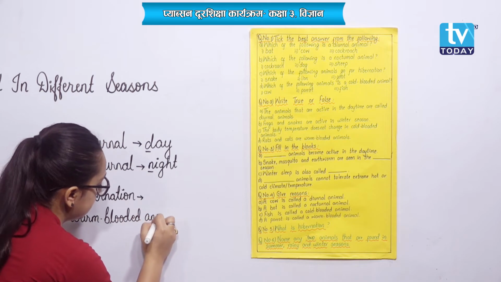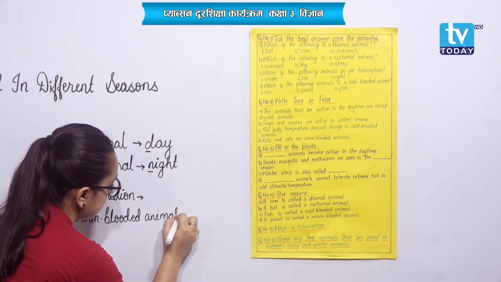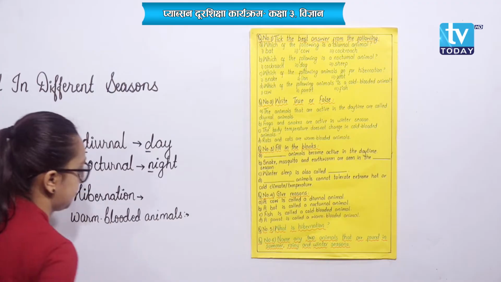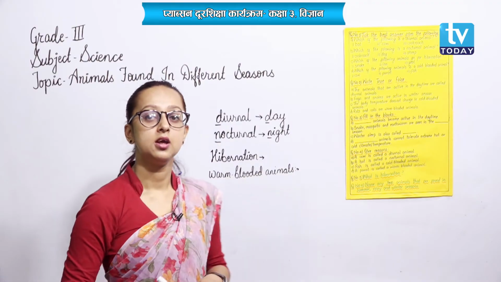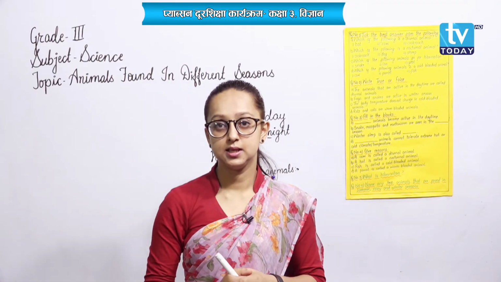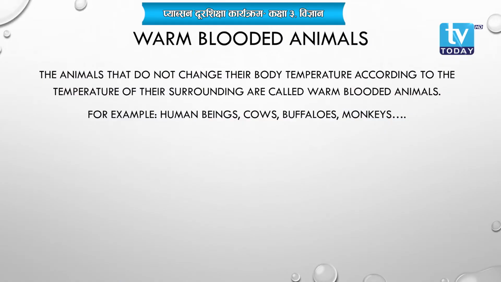Warm blooded animals. Okay, warm blooded animals. The animals that cannot change the temperature of their body according to the temperature of their surrounding are called warm blooded animals.